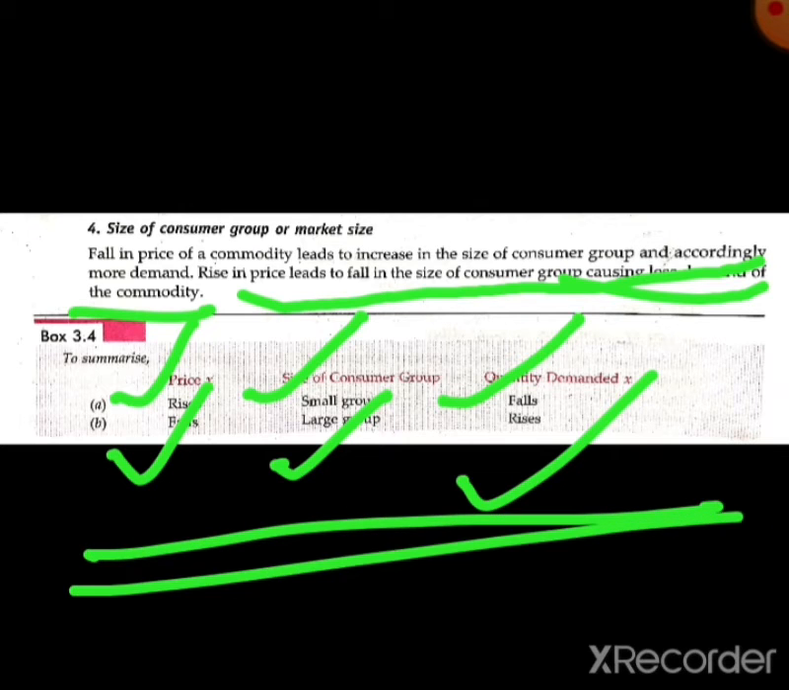It is called the size of the consumer group or market size. When the price of any commodity increases, the size of the consumer group is small, and the quantity demanded will also fall. And whenever the price of any commodity falls, the size of the consumer group will be large, because more and more consumers will purchase that commodity, and the quantity demanded will also rise.